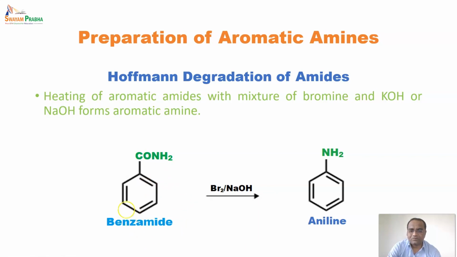Why is it said to be a degradation and why is it not said to be a reduction? Because in the Hofmann degradation, you can see that one carbon becomes less in the end product, and that is why it is called a degradation. The amide has been degraded to an amine, but with one carbon less. And this carbon forms CO2, and the progress of this reaction can be understood with the help of the removal of CO2 from the reaction.